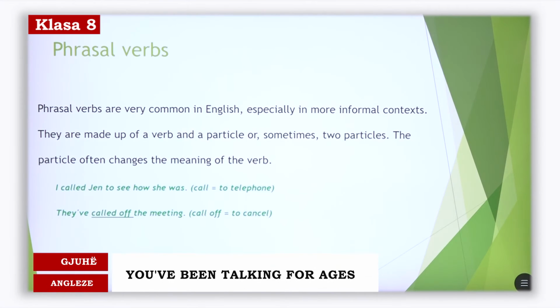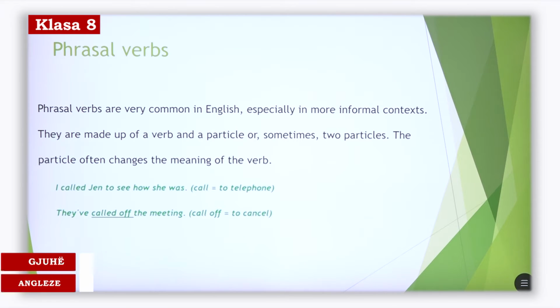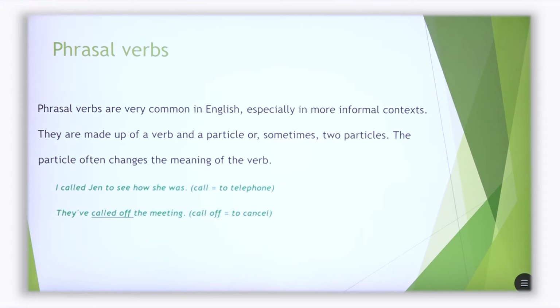Phrasal verbs are very common in English, especially in more informal contexts. They are made up of a verb and a particle, or sometimes two particles. The particle often changes the meaning of the verb. Below we see two examples with the verb call.